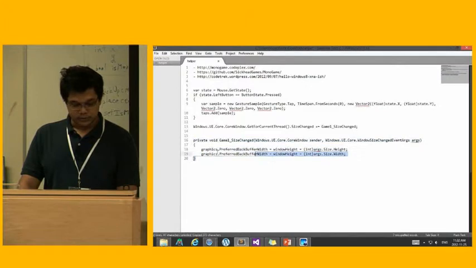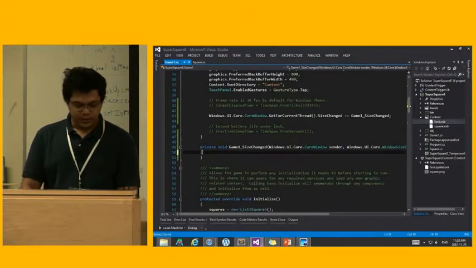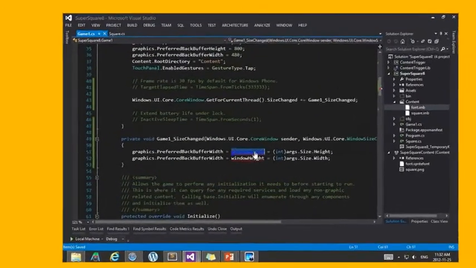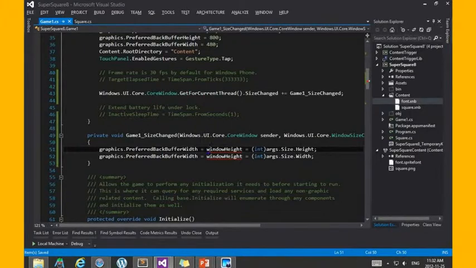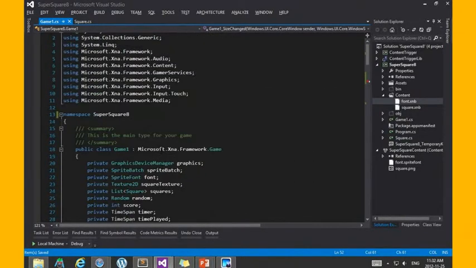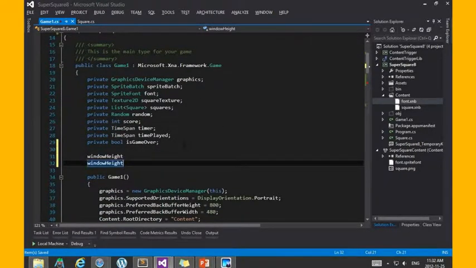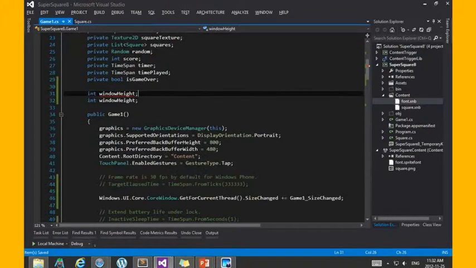actually these two. And because now my window height and window width are going to be dynamic, I want to keep track of these. So I'm going to create some local variables, right?